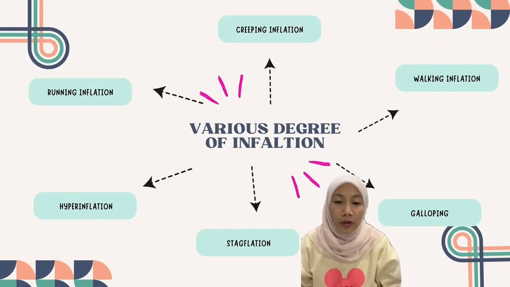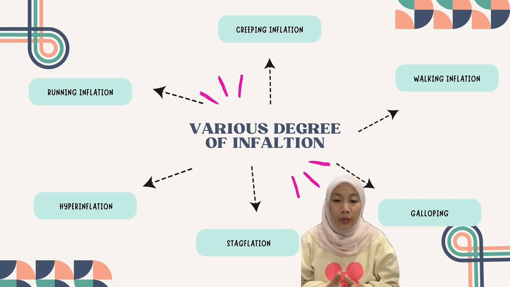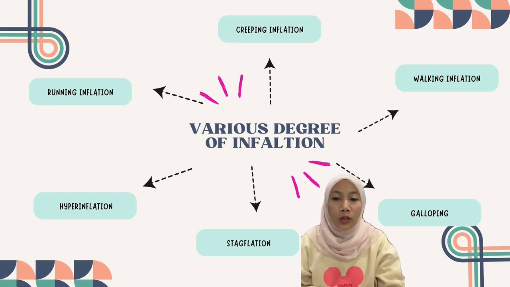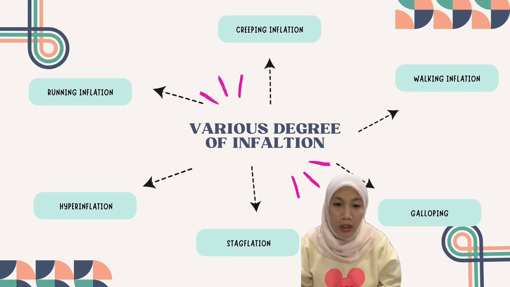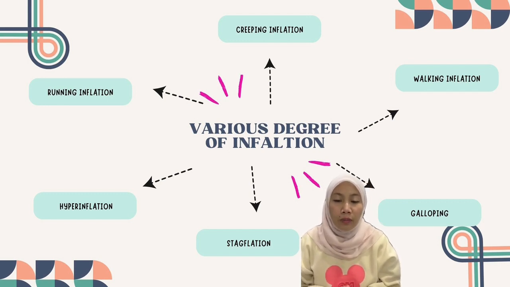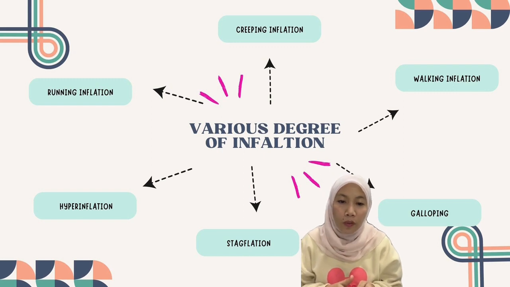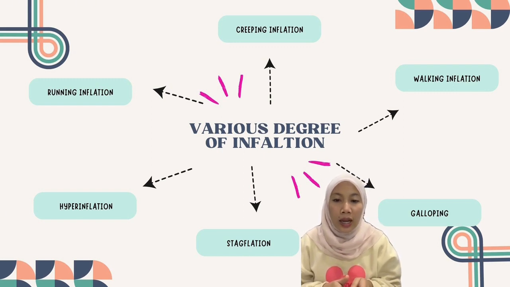And now I want to talk about various degrees of inflation. I have six main types of inflation categorized: creeping inflation, working inflation, running inflation, hyperinflation, stagflation, and galloping inflation. The first one is creeping inflation. Creeping inflation occurs when prices climb very slowly, typically characterized by a consistent annual price increase of less than 3%. The second one is working inflation. Working inflation is characterized by a single-digit annual inflation rate combined with a modest price increase. That occurs when the pace of price increase falls between 3 and less than 10%.